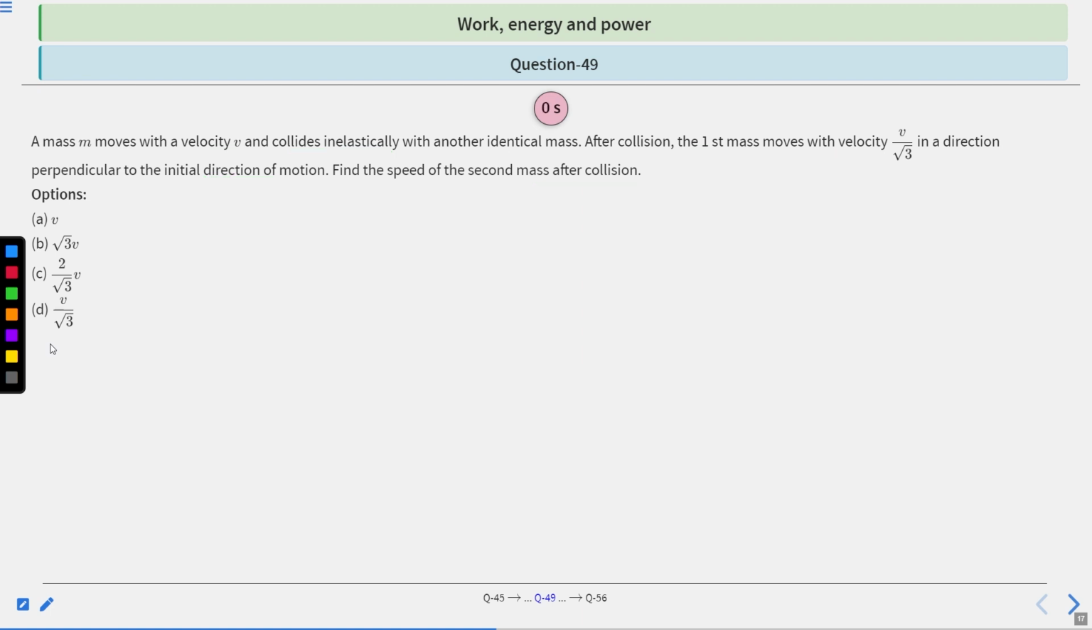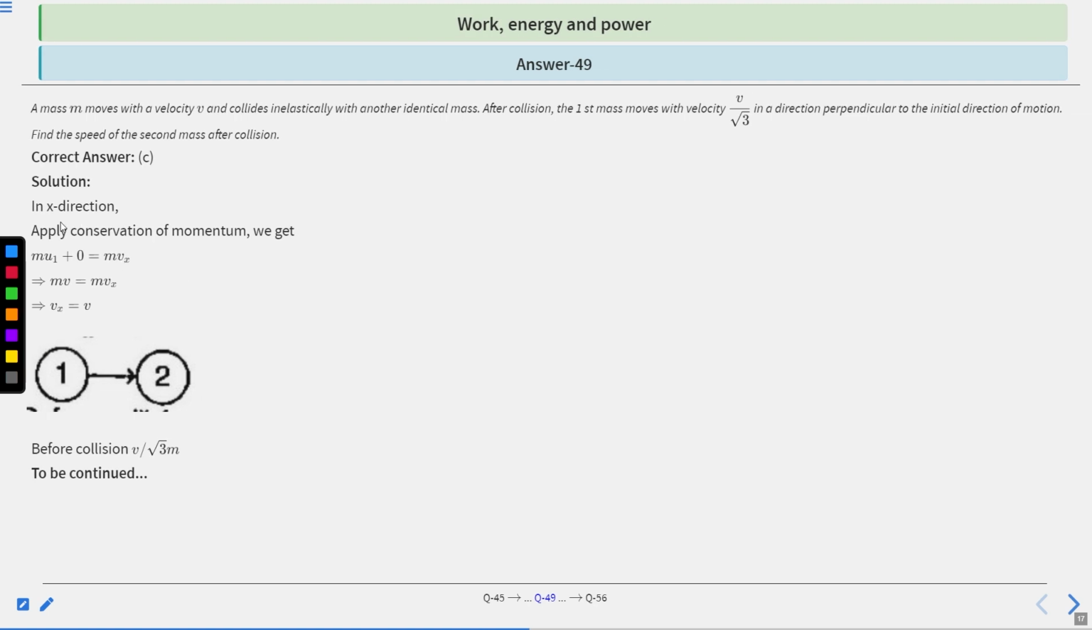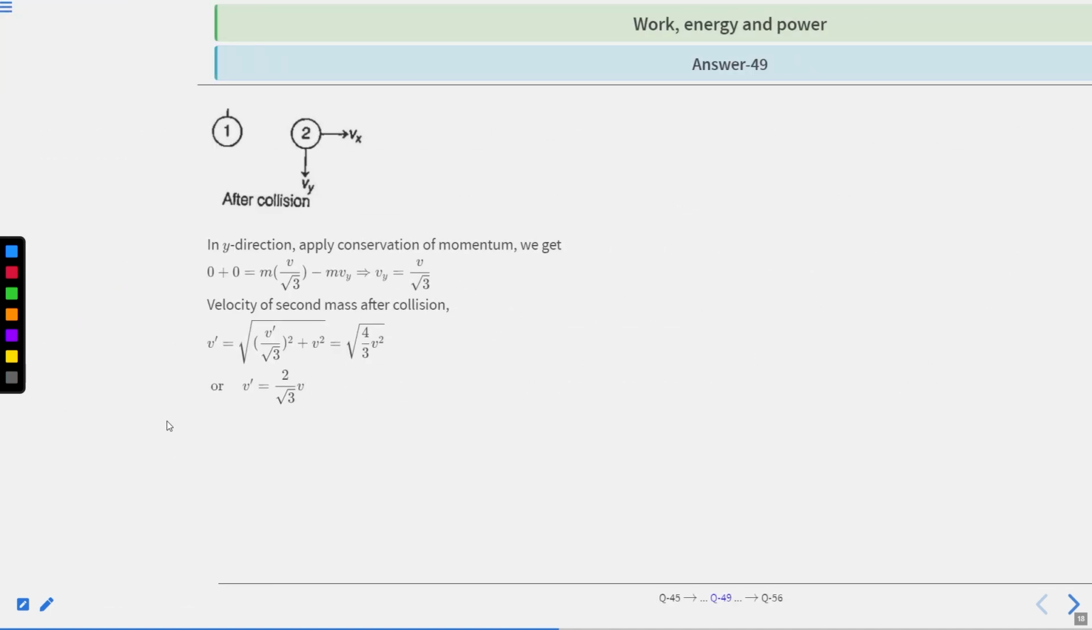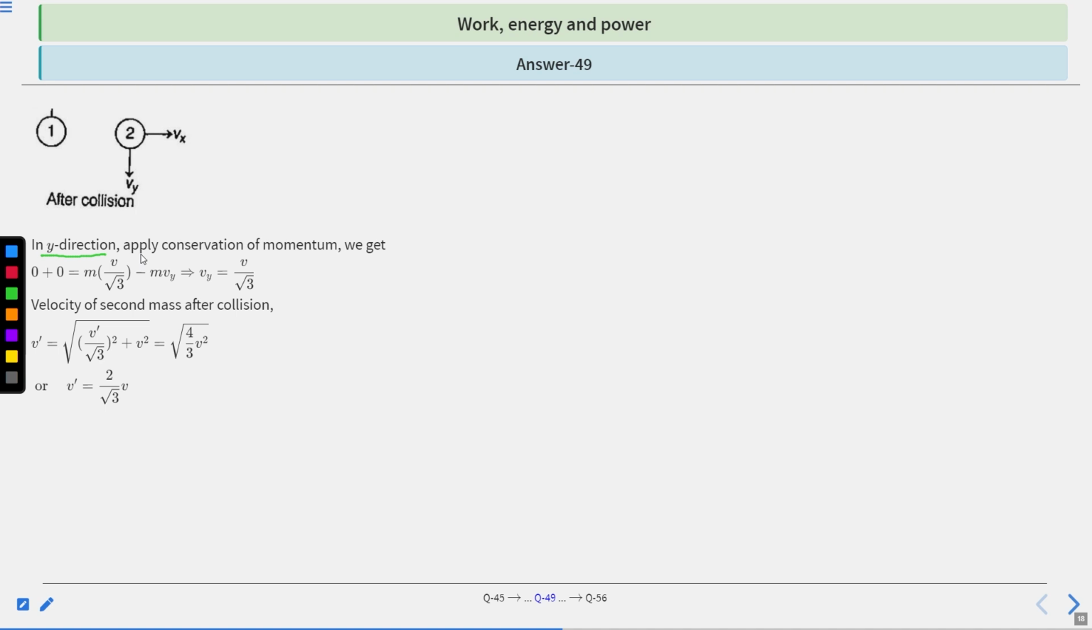Let's find a solution. So in x direction, applying conservation of momentum, we get m u1 plus 0 is equal to m vx. So m v is equal to m vx, where vx is equal to v. And before collision, the y momentum is 0. In y direction, applying conservation of momentum, we get 0 plus 0 is equal to m v divided by root 3 minus m vy. And solving this equation, you will get vy is equal to v divided by root 3.